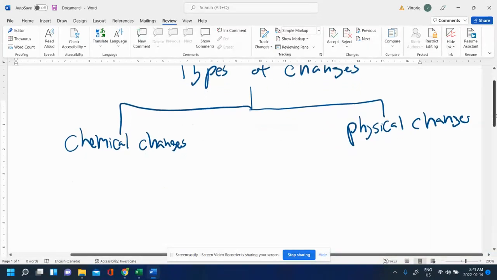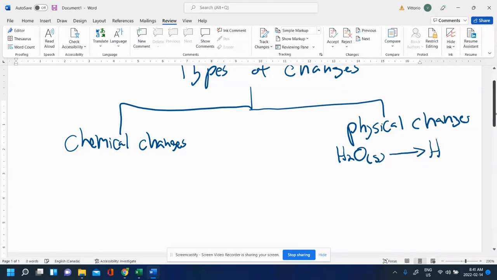So for example, if I take some water, I'm going to write it out as a formula here, H2O as ice in its solid state. That's what the S means there. And I apply some heat to it. It's going to become liquid, H2O as liquid. But here's what I want you to notice. Water in its solid state is still H2O. I'm drawing this out here. You don't have to know how to draw it out, but I just want to show you it's still H2O chemically speaking. It's H2O chemically combined like this. Water in its liquid state is still H2O chemically speaking. It's still the same molecule. It's just now in a different state of matter, but it's still H2O overall.